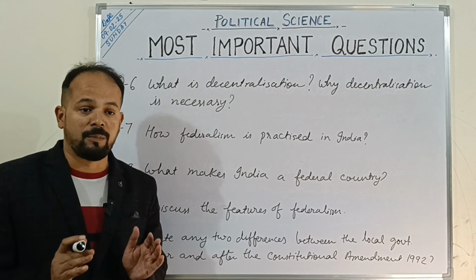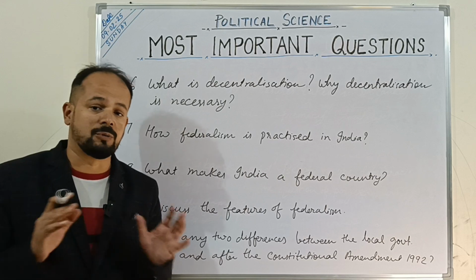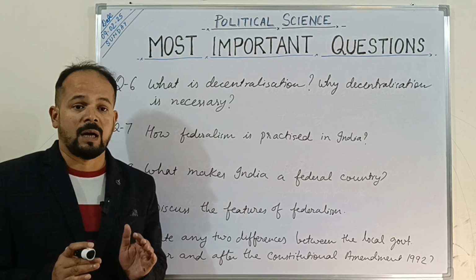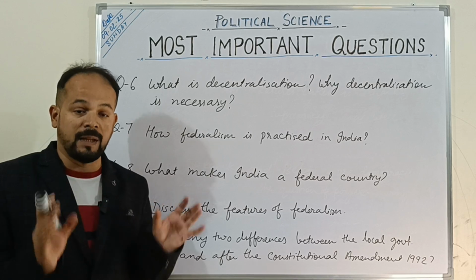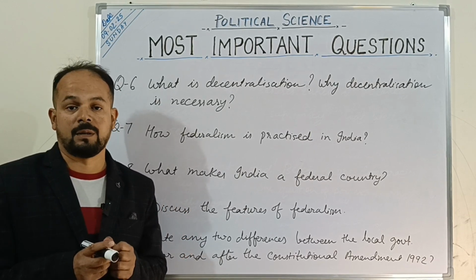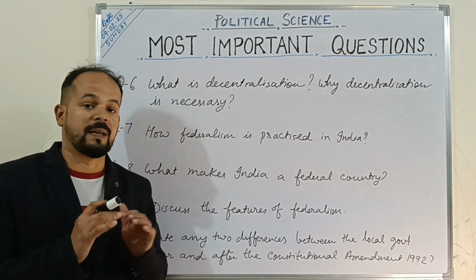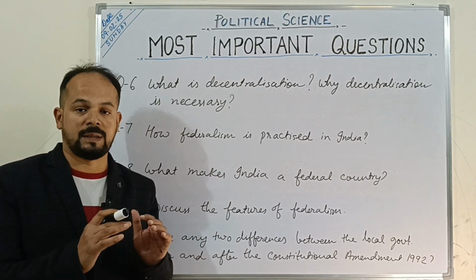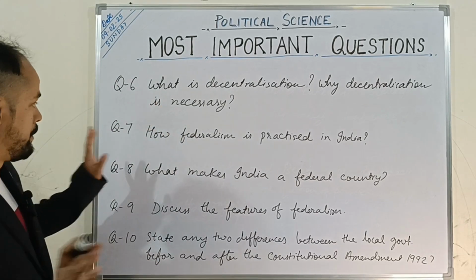See, the local people have the best knowledge about the local conditions, and they also know where the money is to be spent and all that. Plus, decentralization will fulfill the very ideal of democracy, that is self-government, right? So people's participation at the local level will increase. Participatory democracy is ultimately the purpose, right? So this question is very important, remember this.